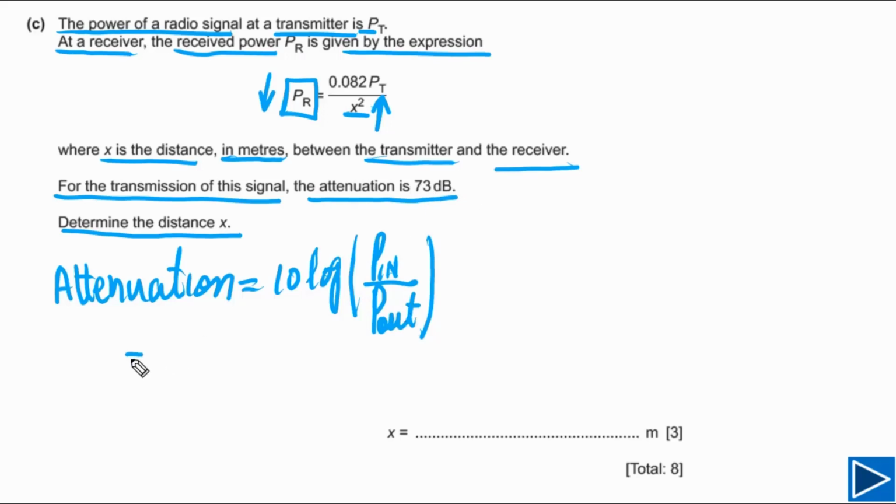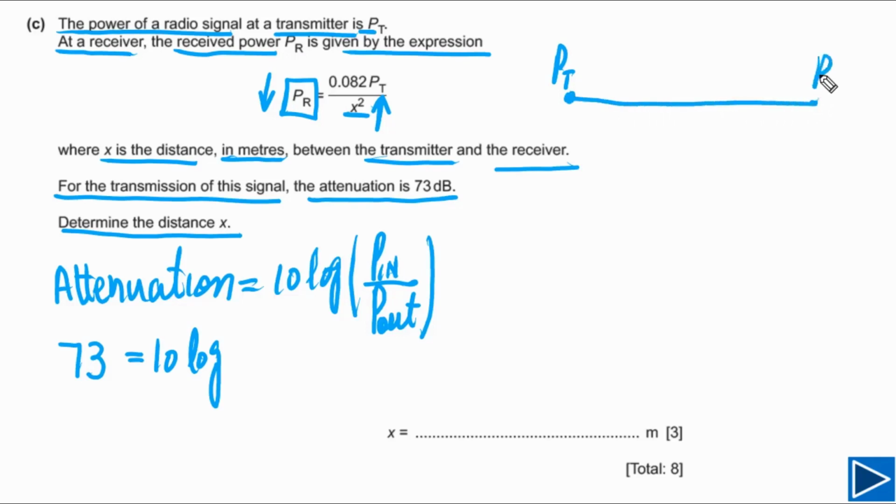The value of attenuation is given, that is 73 dB. So simply this is 10 log. We can also draw it like this. Let's say this is the transmitter, so this is PT, and after a certain distance we have a receiver, the power is PR, and this is the distance between them, and the attenuation between transmitter and receiver is 73 dB.